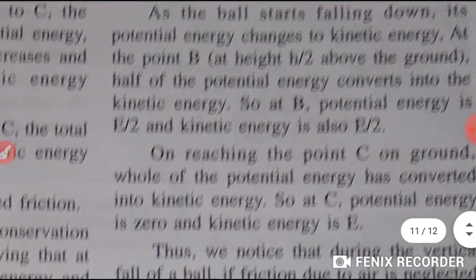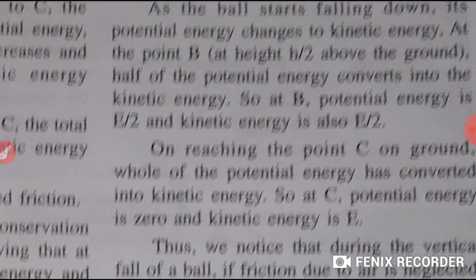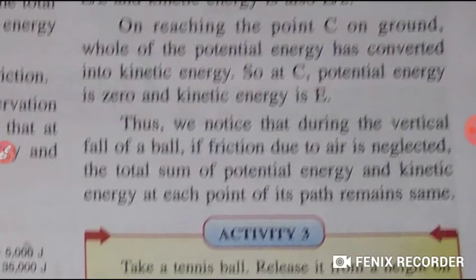Now let's see, as the ball starts falling down, students, its potential energy changes to kinetic energy. At point B, half of the potential energy converts into the kinetic energy. So at point B, potential energy is E upon 2, half, and kinetic energy is also what? E upon 2, half. On reaching the point C, students, on the ground, whole of the potential energy has converted into kinetic energy.